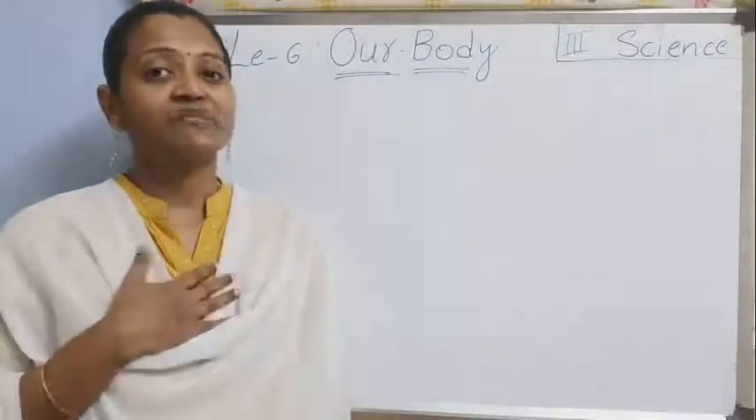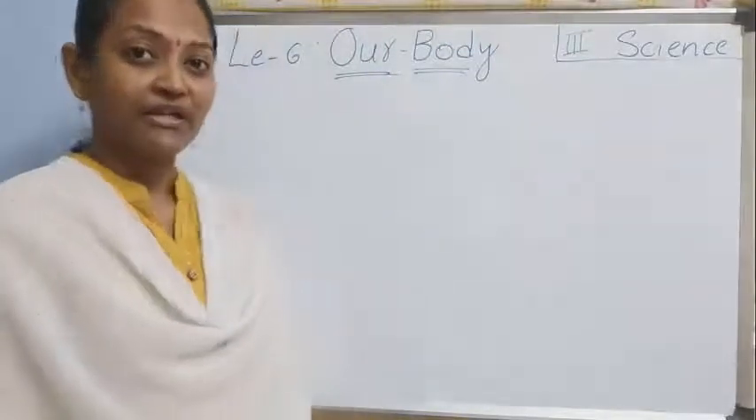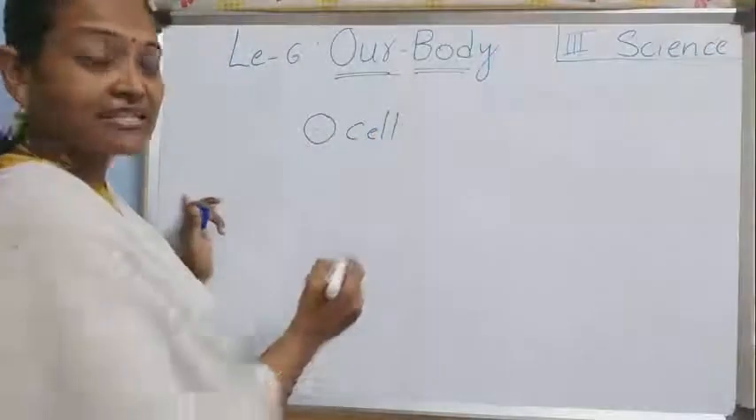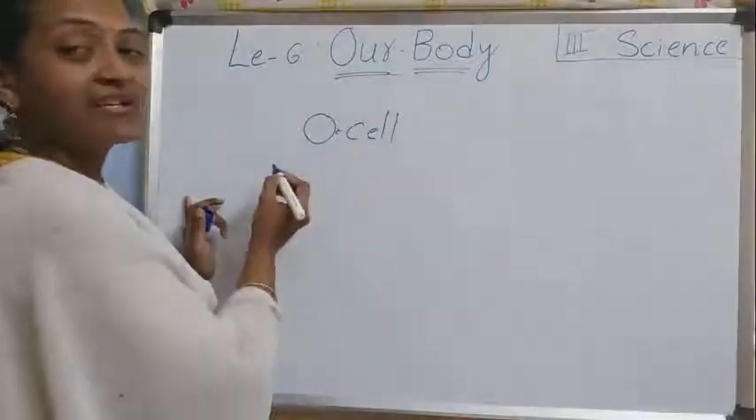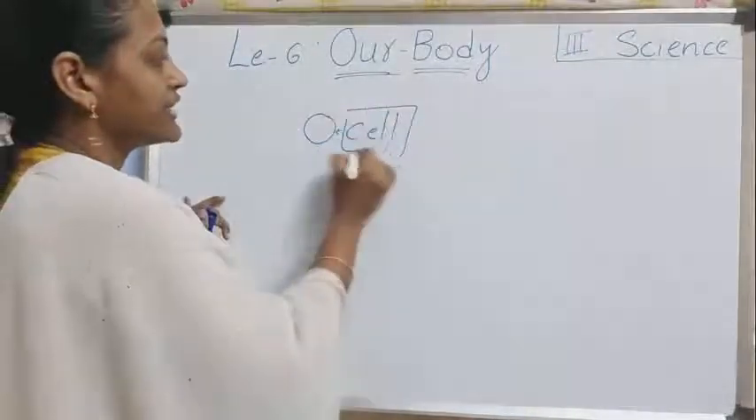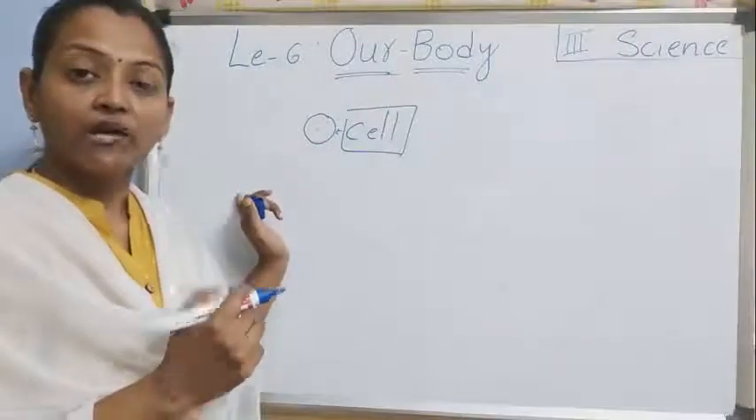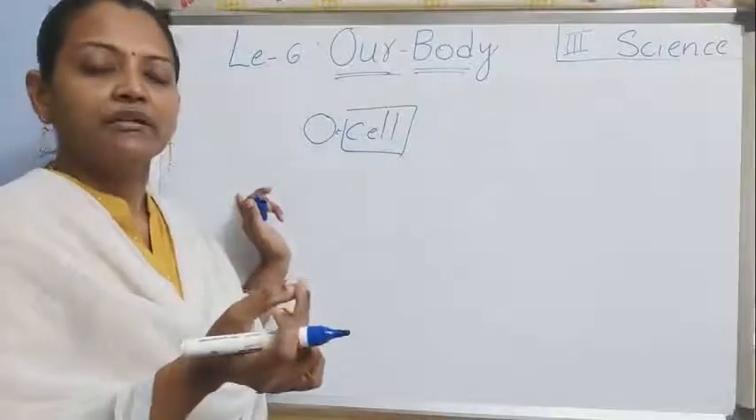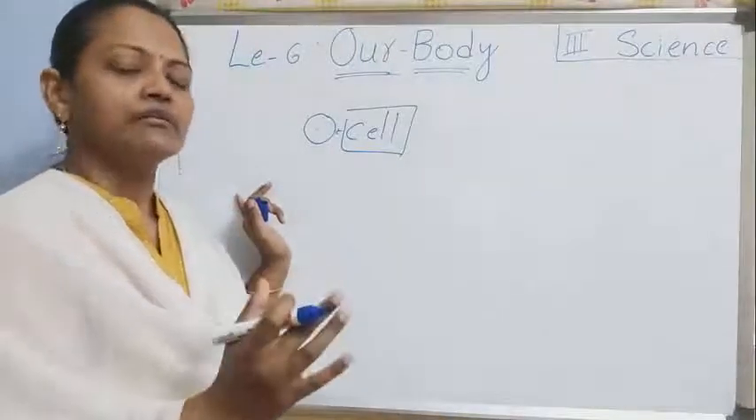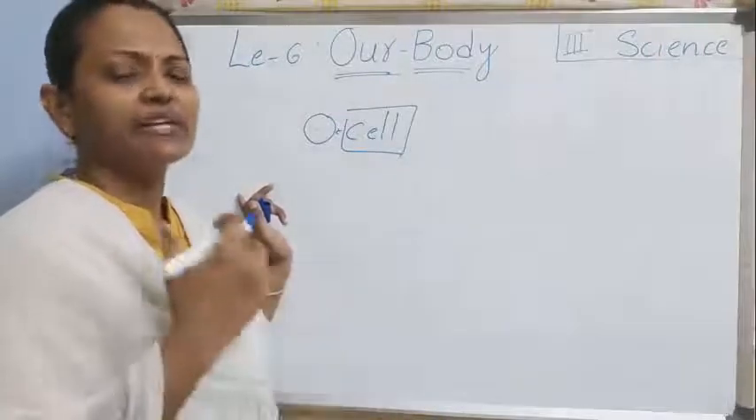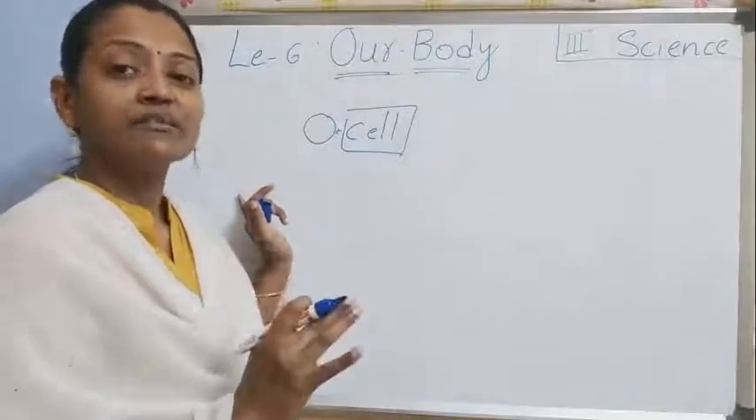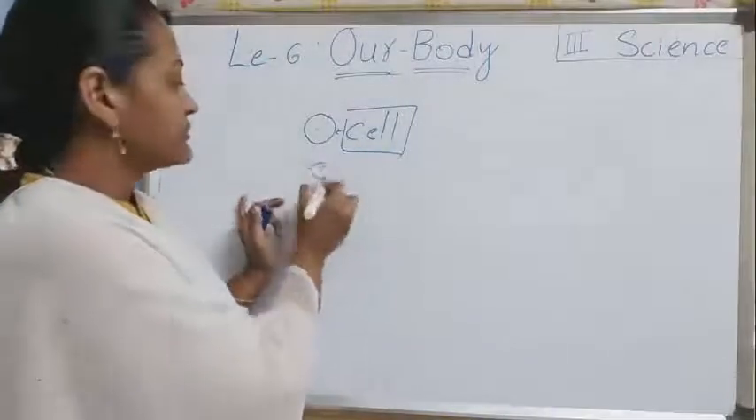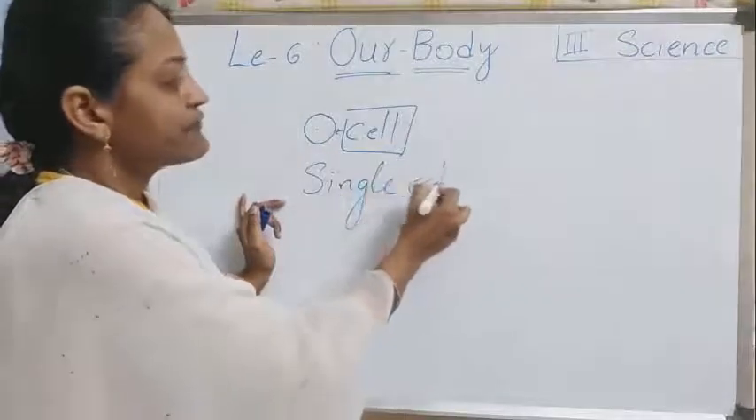Children, our body is made up of a smallest part, which is called the cell. What do we call it, children? Cell. It looks like this. A cell. From a single cell our body develops. Understood? From the smallest part. All living organisms come from a single cell. From a single cell, everyone comes.